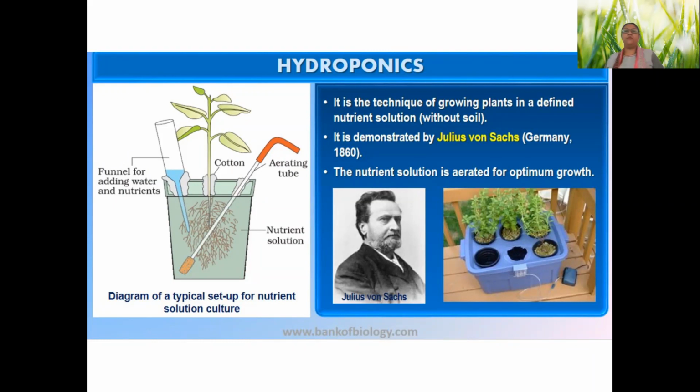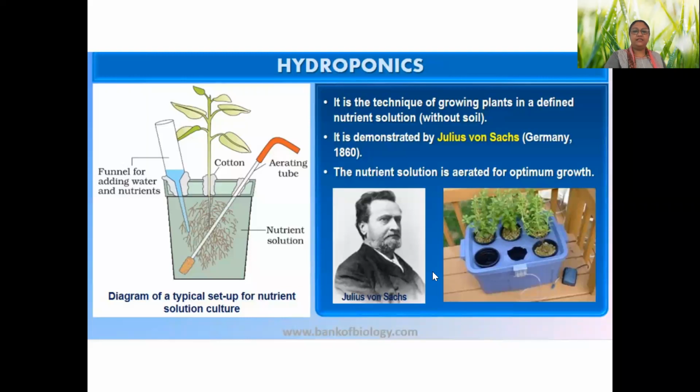The problem of aeration is solved by the aeration tube, and the problem of infection is solved in a way that sterilized nutrient medium is added, and plants are not grown on the roadside, they are grown in a lab. So in a hydroponic system, you need to be careful about contamination.